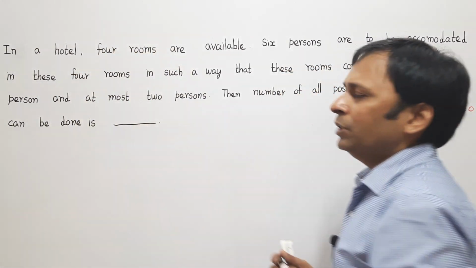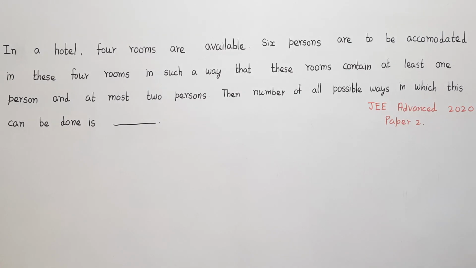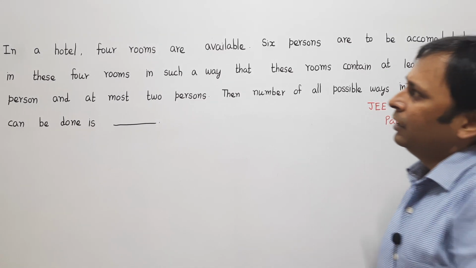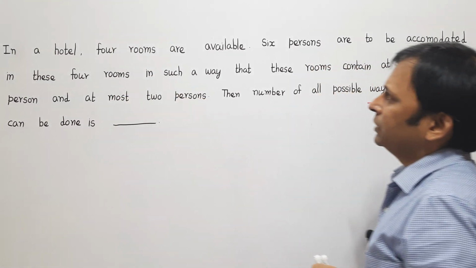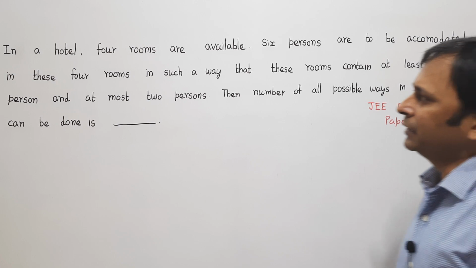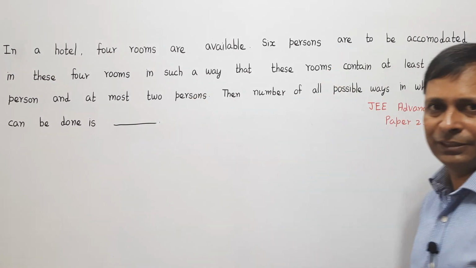In a hotel, 4 rooms are available. 6 persons are to be accommodated in these 4 rooms in such a way that each room contains at least 1 person and at most 2 persons.